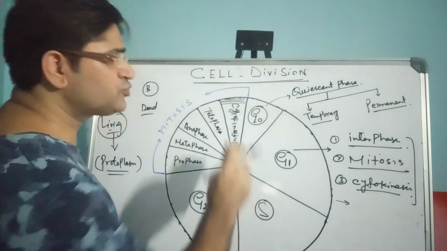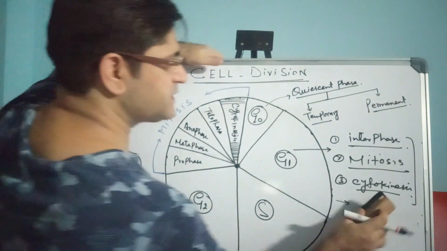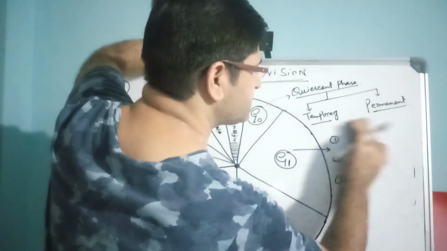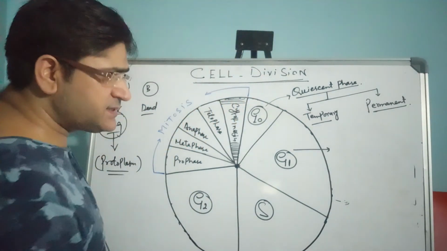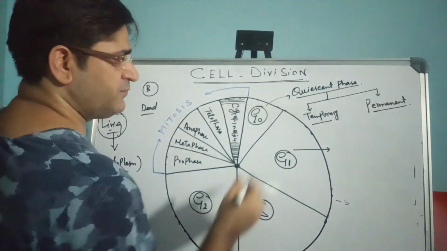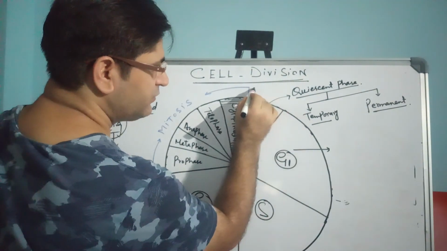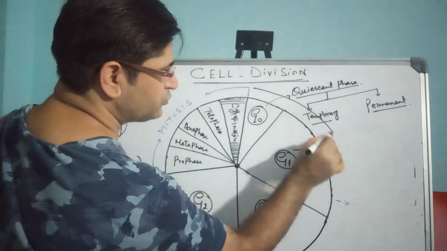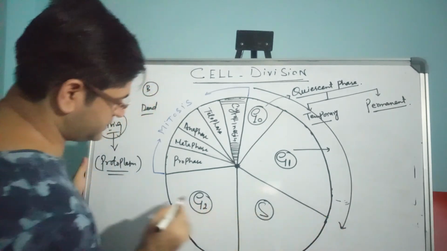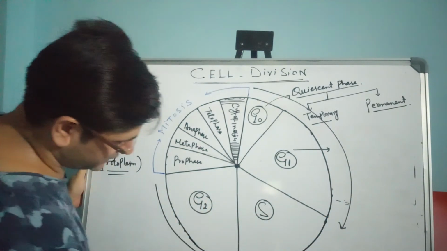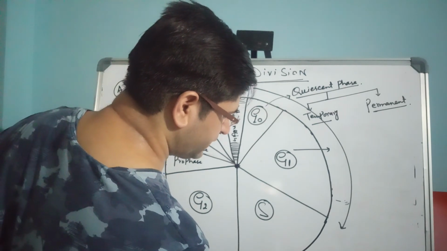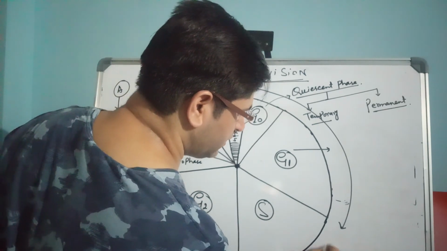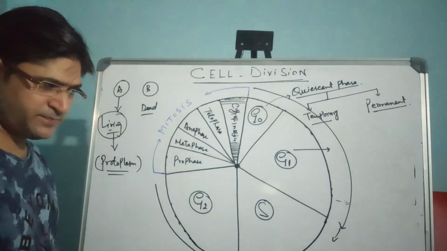Now let me take you through the first phase, the interphase. Interphase is the largest phase, which starts here and covers all these stages you can see diagrammatically.